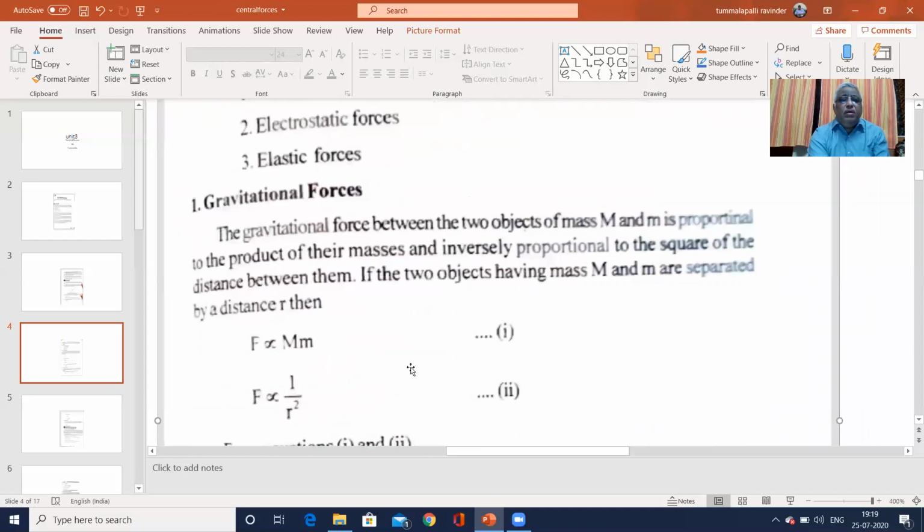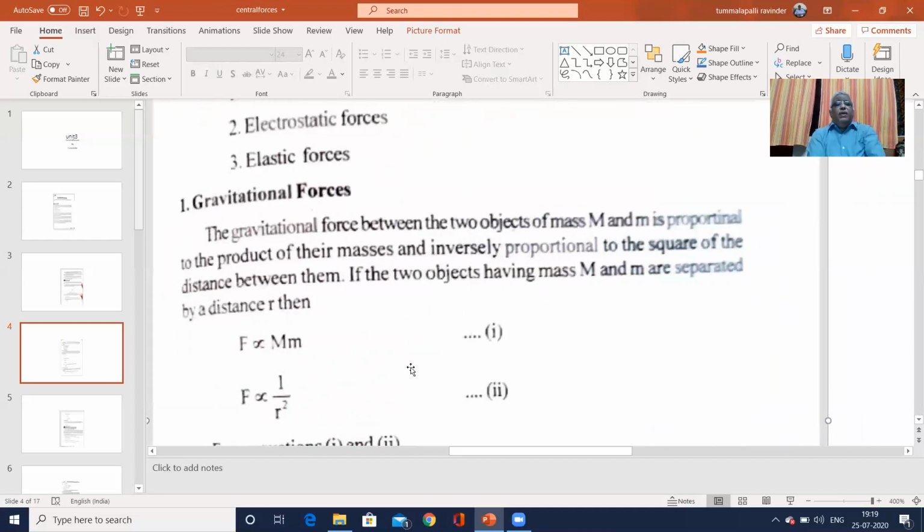These are all called central forces. We can give an example. First, we see the gravitational force. As I told you before, the gravitational force between two objects of mass capital M and small m is proportional to the product of their masses and inversely proportional to the square of the distance between them.